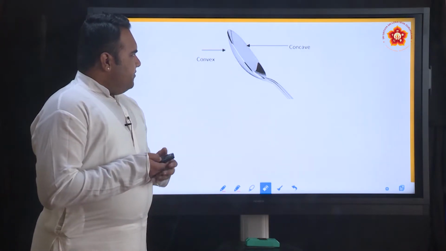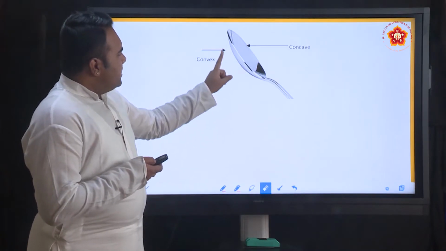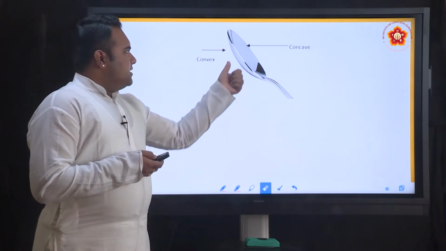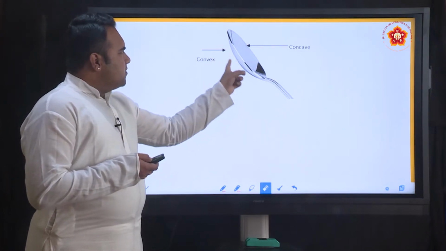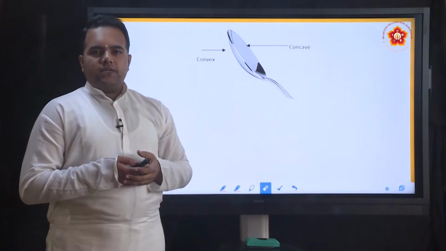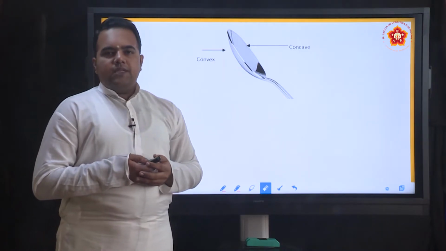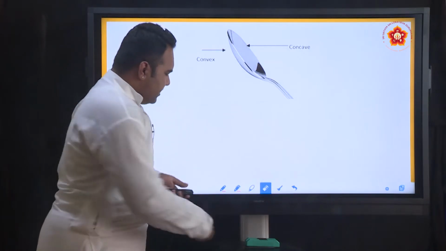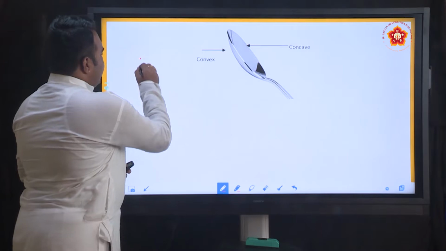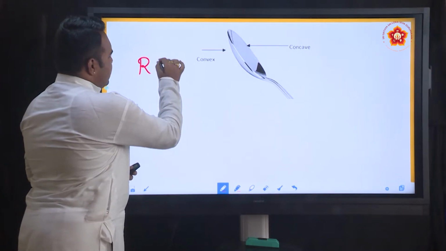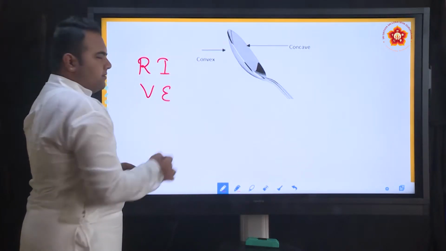When we look at our reflection in the spoon, we will be able to make out that the reflection is obtained on the outside surface. Now, we know what to call the outside surface, it is called the convex surface. The reflection that is obtained on the convex side is virtual, which means the image is erect. Remember, last time we have seen that a real image is always inverted, a virtual image is always erect.